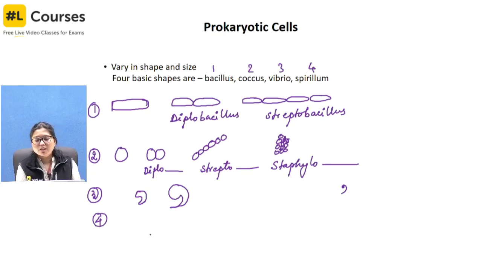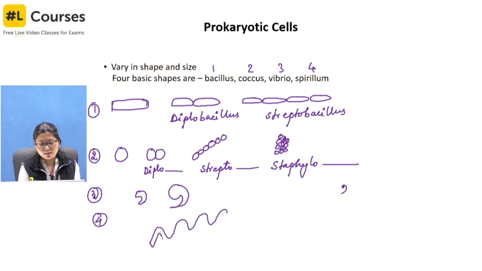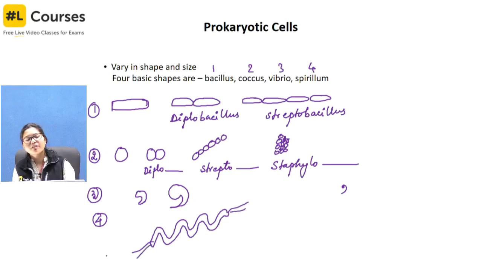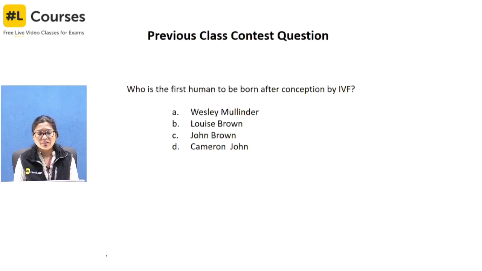Then we have the spirillum. Spirillum, as the name says, is ribbon-like, a spiral. Okay, and it can have flagella. So these are the various shapes found in case of bacteria. These are 4 basic shapes. It is not exclusively confined to these, some modifications can be there.